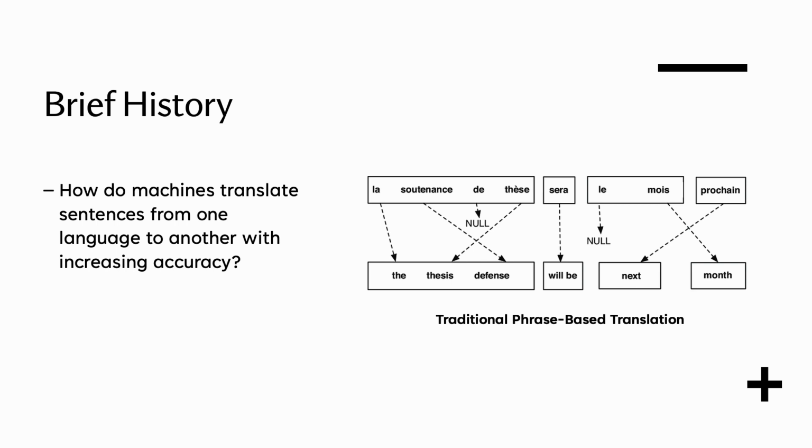Brief history. Have you ever wondered how machines translate sentences from one language to another with increasing accuracy? Previously, a rules-based system would be used to translate between languages crudely. Further improvements in the field led to statistical methods such as the traditional phrase-based method of translation shown on the screen. Each of these steps has slowly brought us closer to capturing the very essence and meaning of the original text that we were trying to translate.